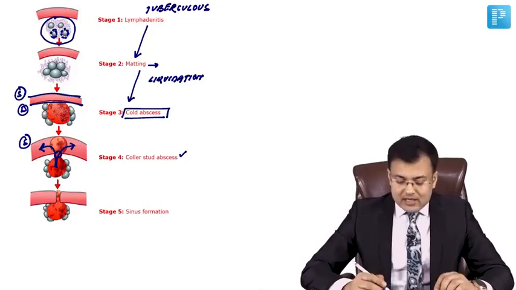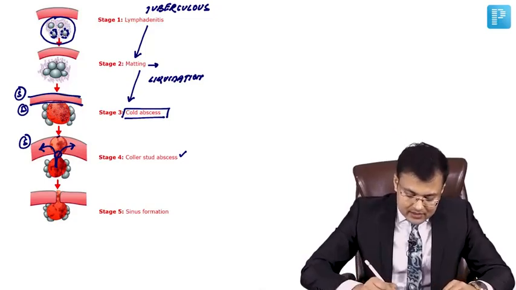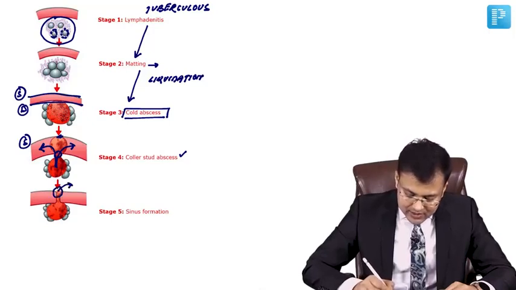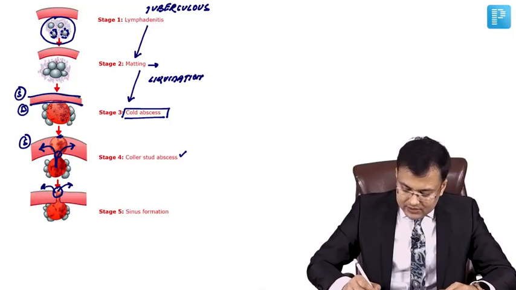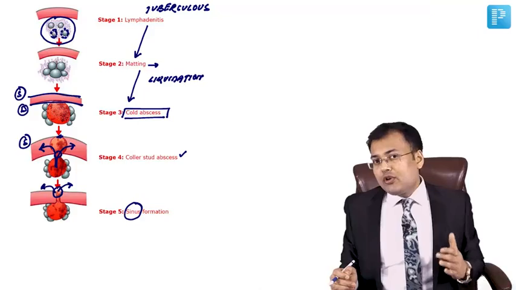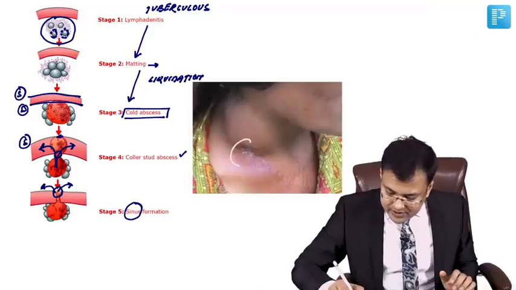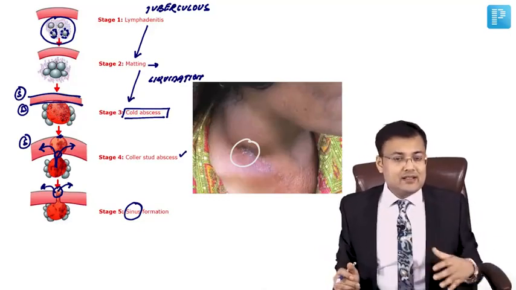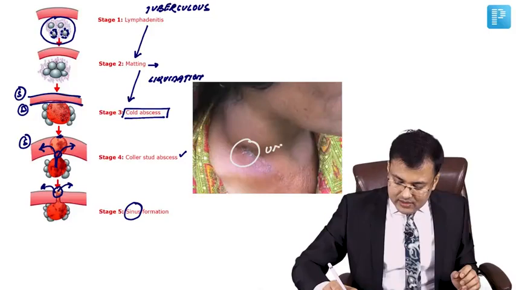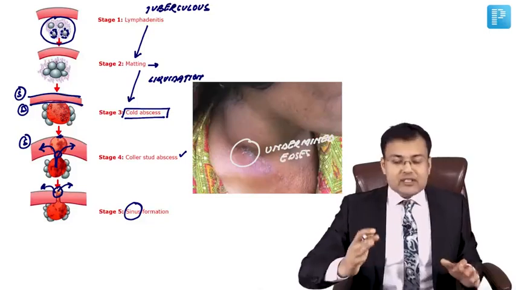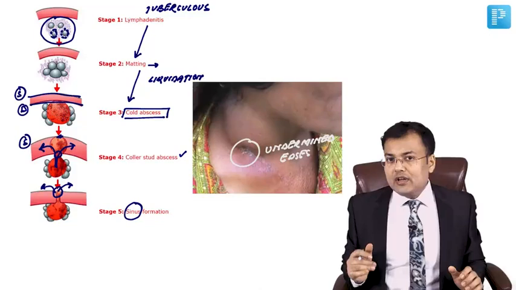In collar stud abscess, generally the pus is adherent to the skin. In certain cases, it's going to rupture outside, and if it ruptures outside, there is formation of sinus. What kind of sinus is there in tuberculosis? If you have seen, in this image you can see this kind of sinus. This sinus has undermined edges. Sinus with undermined edges, typical of tuberculosis. Clear? So these are the important points related to tubercular lymphadenitis.